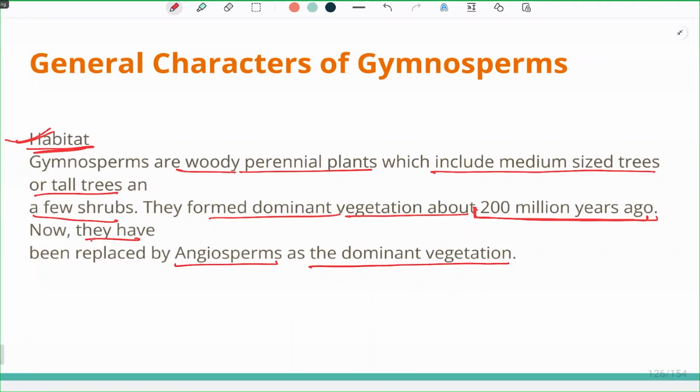First, algae were present, and then when algae came to land, it became xerophytes, and then pteridophytes. Now the pteridophytes, a kind of seed habit, start taking place and they get converted into gymnosperms. And now angiosperms are the dominant ones because they took over from the gymnosperms more than 200 million years ago.